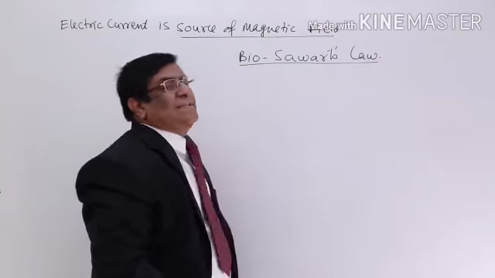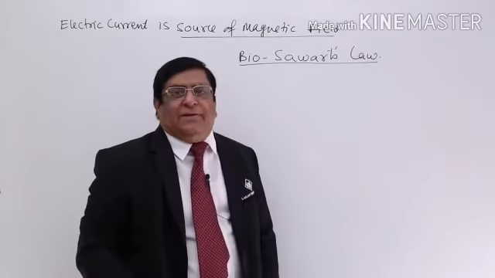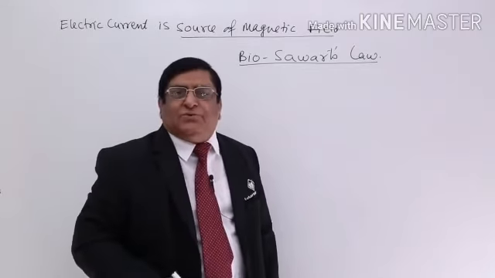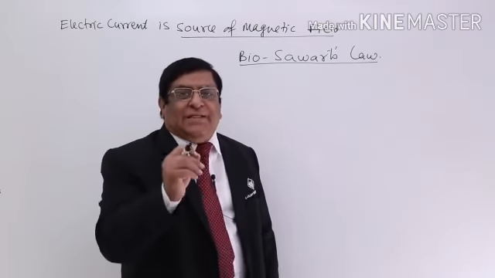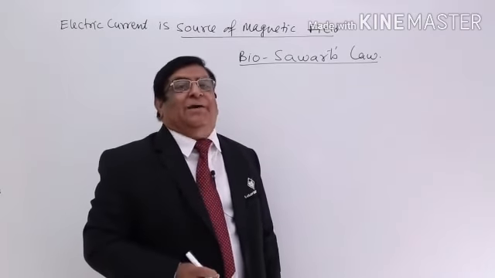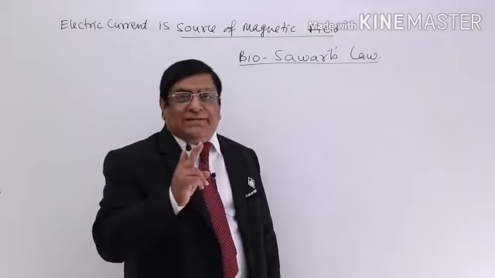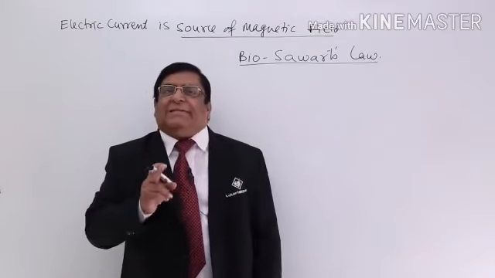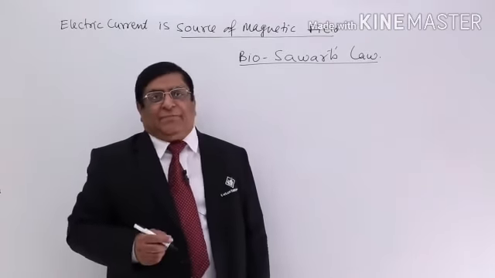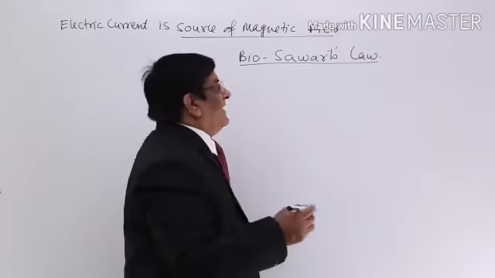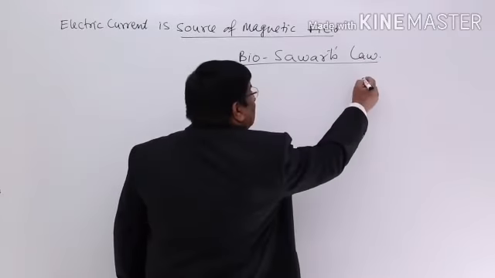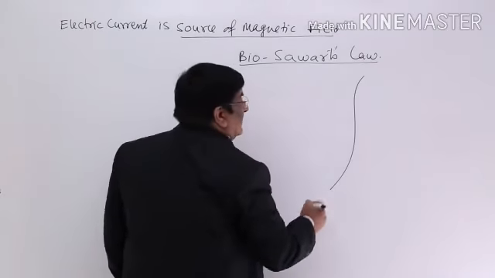Biot-Savart's law tells us the relation between a few quantities. What are those quantities? The strength of magnetic field created by current. So there is a current and there is magnetic field. For that we can take an example that there is a conductor.